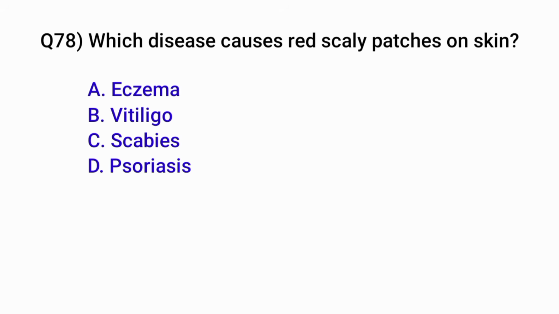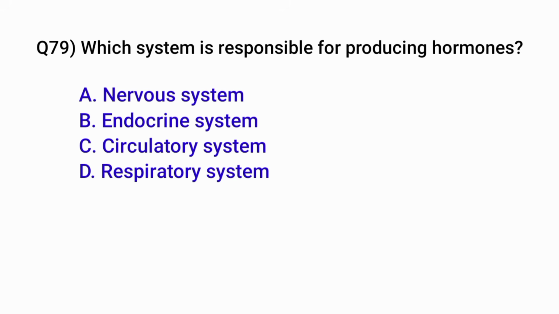Question number 78. Which disease causes red scaly patches on skin? Correct option is D. Psoriasis. Question number 79. Which system is responsible for producing hormones? Correct option is B. Endocrine system.